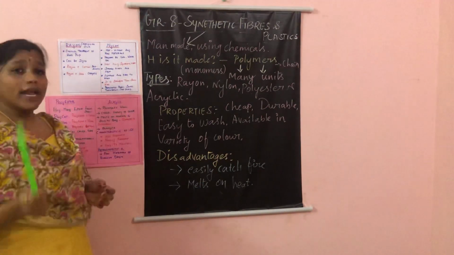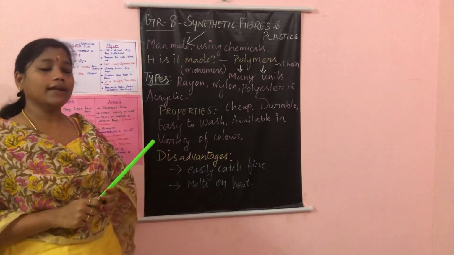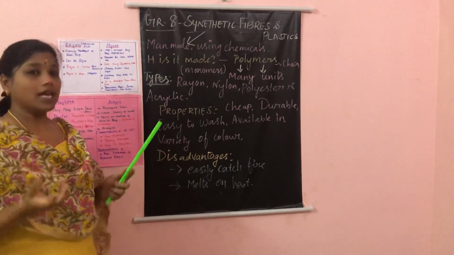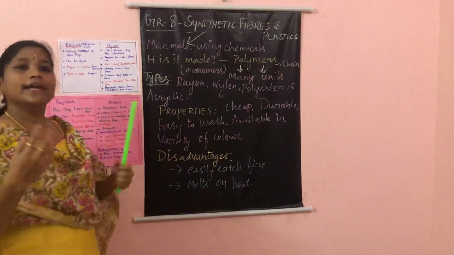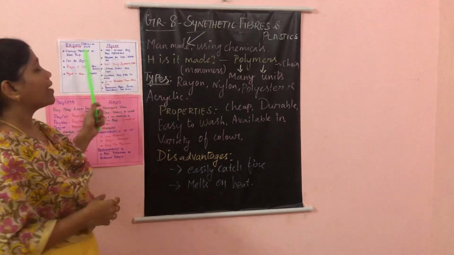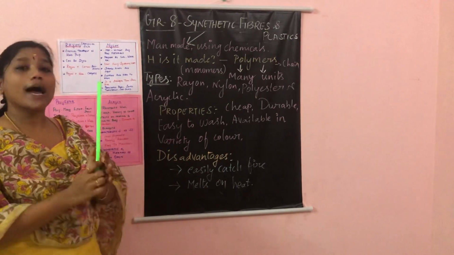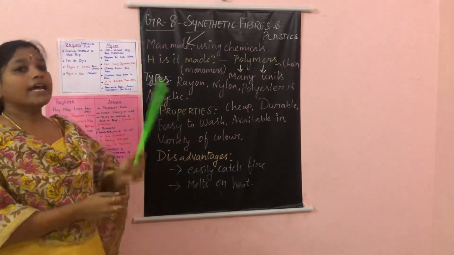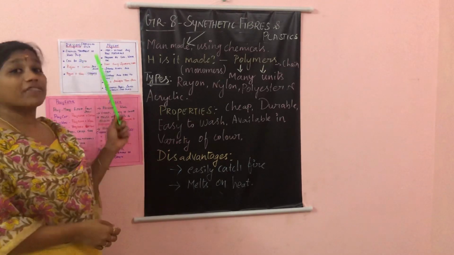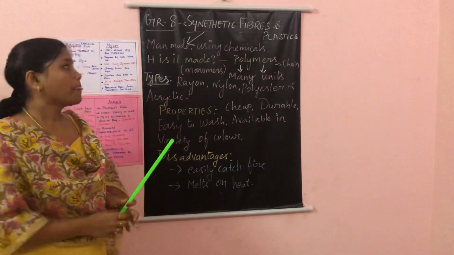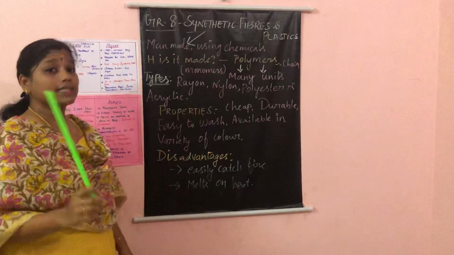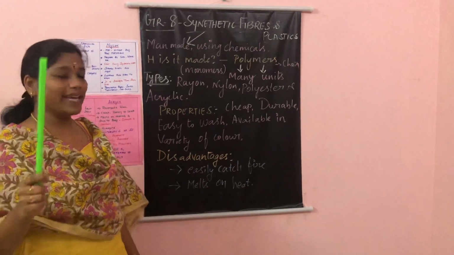Next, when rayon combines with cotton, we get bed sheets. When rayon combines with wool, we get carpets. What you have to remember about rayon is that it is not completely made up of artificial or chemical substances. It is made by chemical treatment of wood pulp. Rayon was first introduced in England.